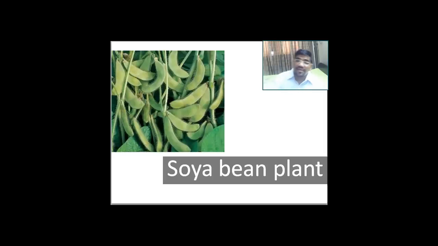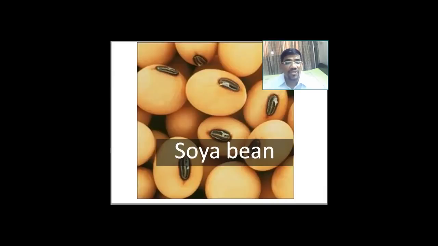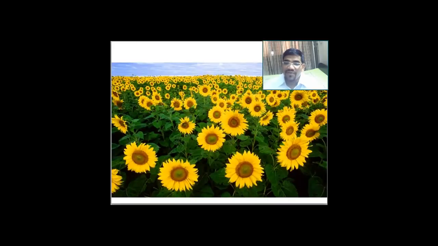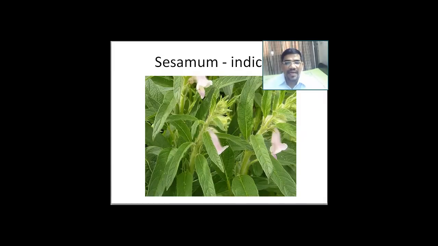Soya bean is in the market, you must have all seen soya bean. And then from this we move on to the seeds of soya bean, which also are a very delicious thing to eat. And then I lead you to the valley of flowers. Here you have beautiful flowers. All of them, I know you know, are sunflowers. Further we can see again the slide that shows the sesamum.